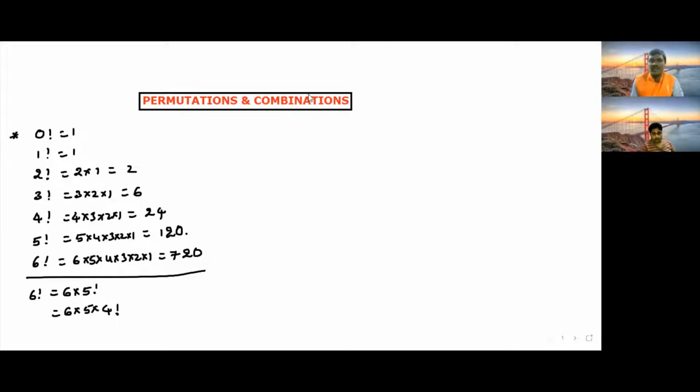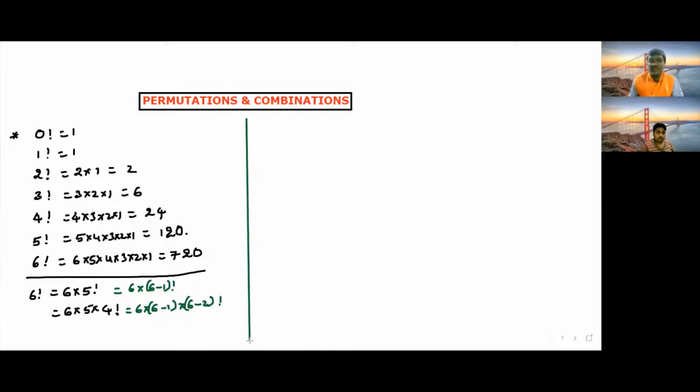The same thing we can write as 6 into (6 minus 1), that means 5 factorial, and 6 into 5 into 4 factorial in this format: 6 into (6 minus 1) into (6 minus 2) factorial. We are subtracting 1 by 1 like this also. Based on the situation and the simplification, we use different formats.